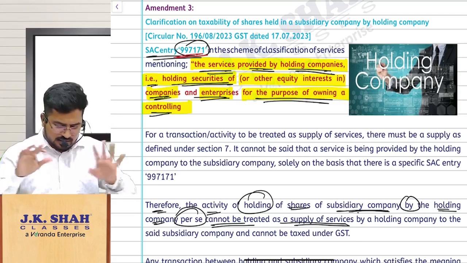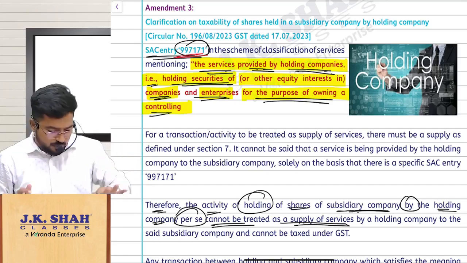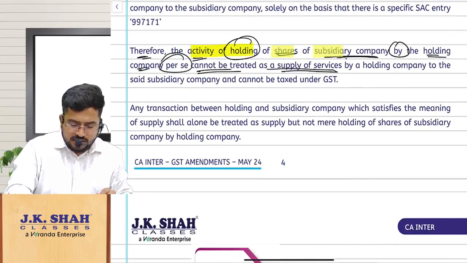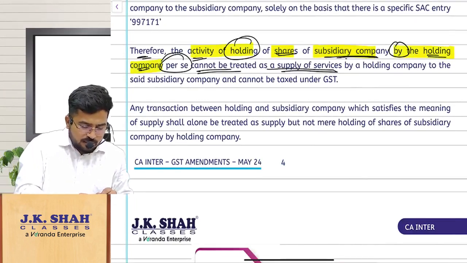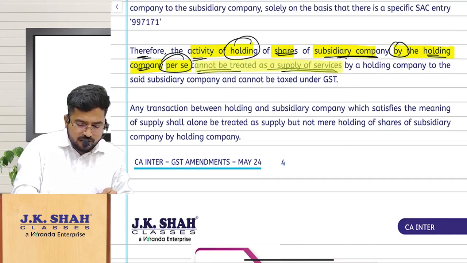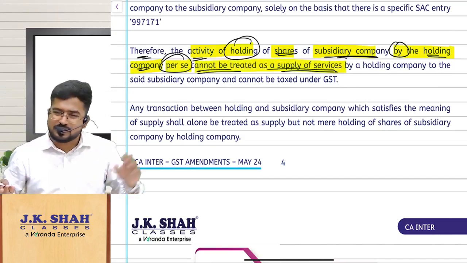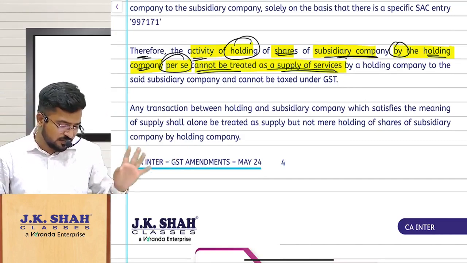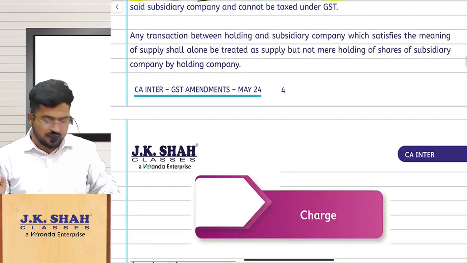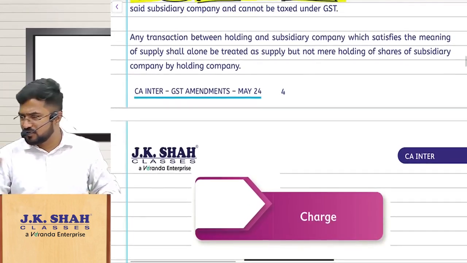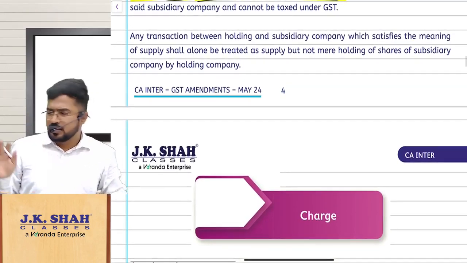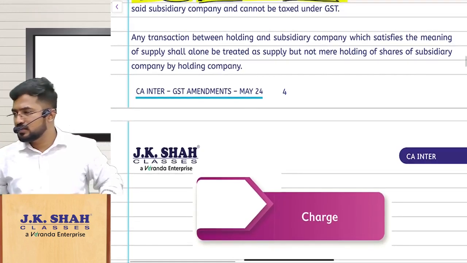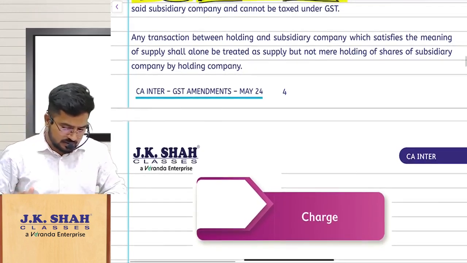Shall we continue? That is another amendment, amendment 3. So simple, what are they trying to tell? Sir, the activity of holding shares of a subsidiary company by the holding company per se cannot be treated as supply of service. Just because there is some classification, don't misunderstand the classification. They are not doing anything for each other. If they are doing anything for each other, holding company giving something to subsidiary, subsidiary giving something to holding, then it is a supply. But mere holding of shares is not a supply. Shall we proceed? Right.